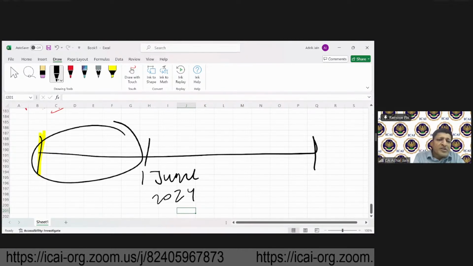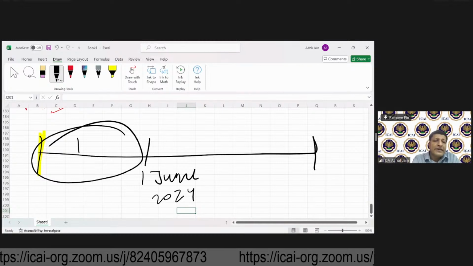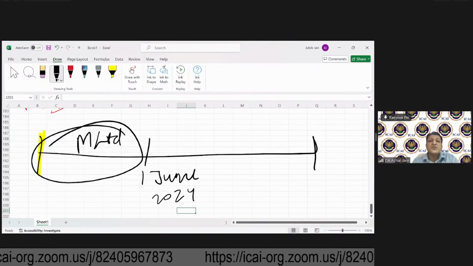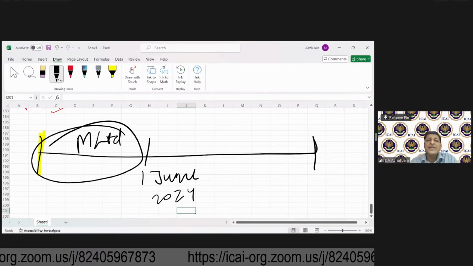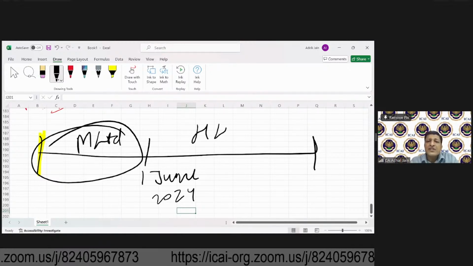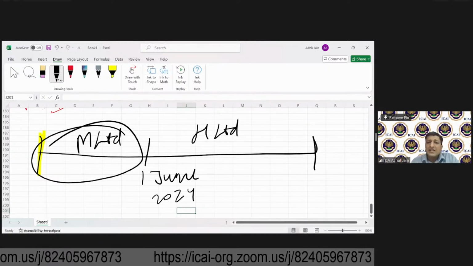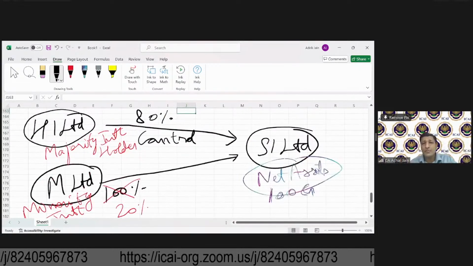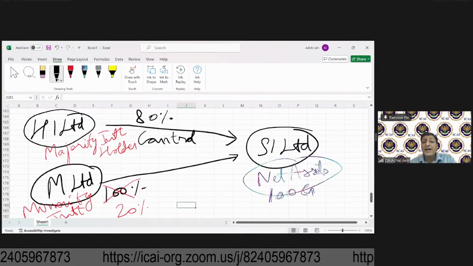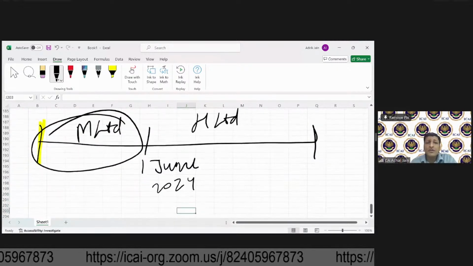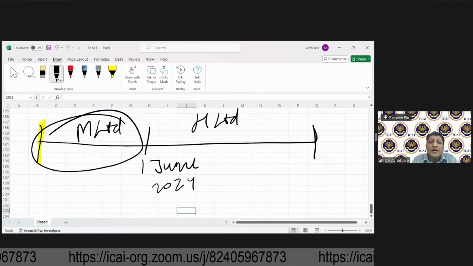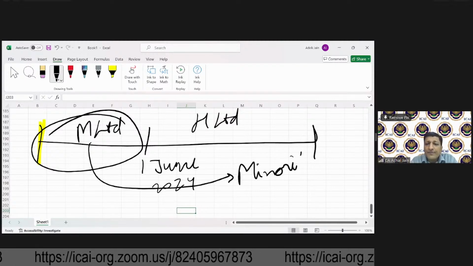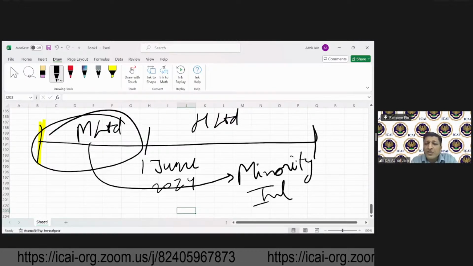Before 1st June, who was the owner? M Limited. But starting from 1st June, who will become the owner? H Limited. Who has got control starting from 1st June? It is H Limited. And after 1st June, what will happen to this M Limited? This M Limited will become minority interest. So that is the situation that we discussed.